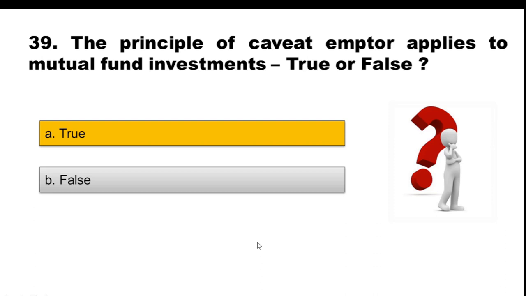So here we can understand the principle of caveat emptor applies. If there is any exit load, or any kind of charges, all that needs to be open to the investor. They must know where their money is going, the portfolio, everything. So the principle totally applies to mutual fund investment, and hence option A, true, is the correct option.